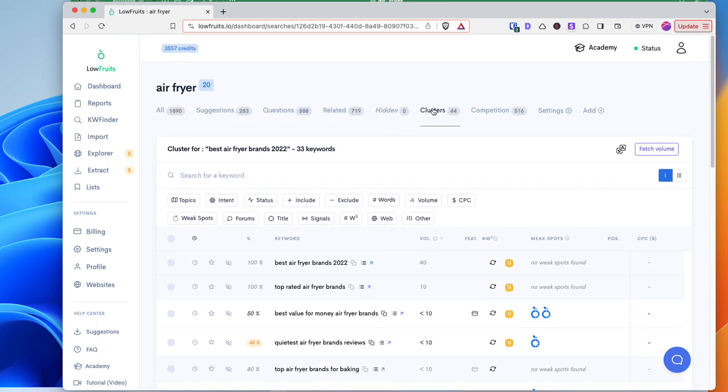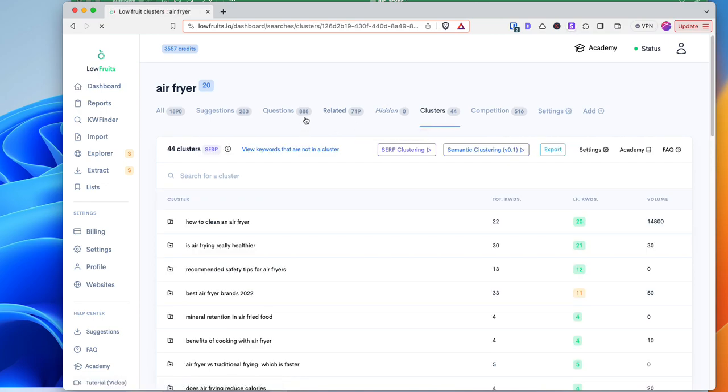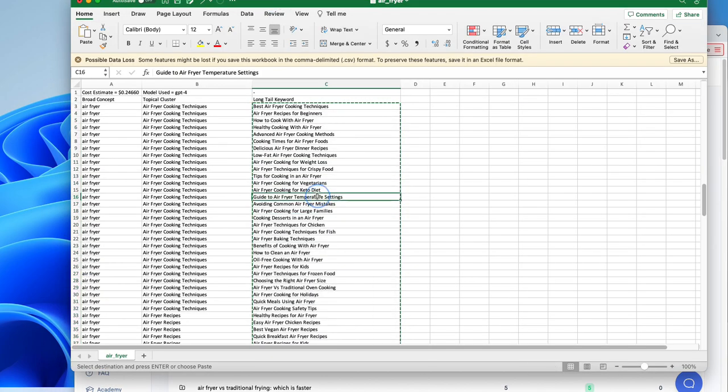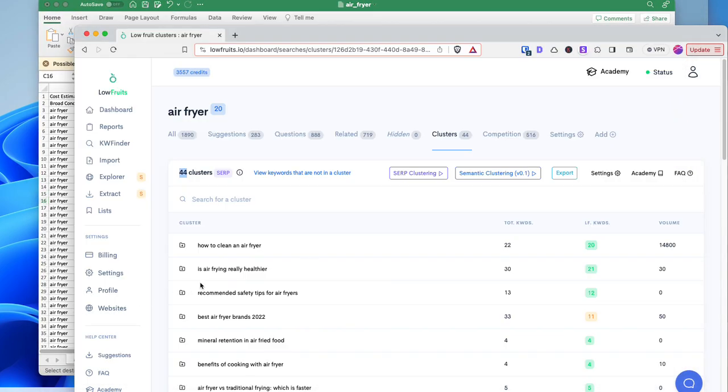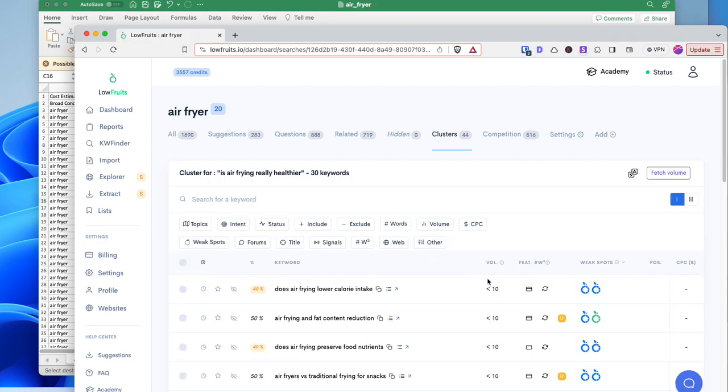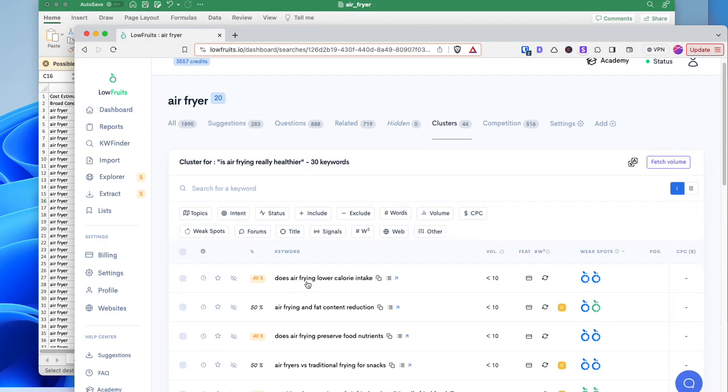So basically the benefit of this is that you took those 297 keywords and filtered it down to only 44 articles instead of 297 articles. Because if I were to write, let's go into another one, an article, does air frying low calorie, I don't know, that doesn't make sense.